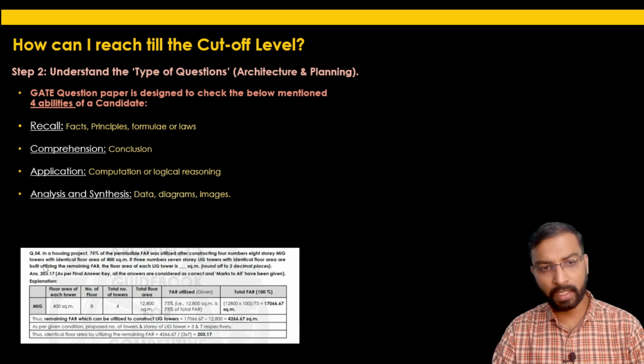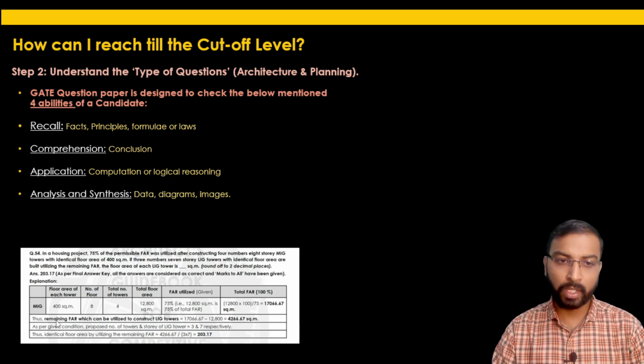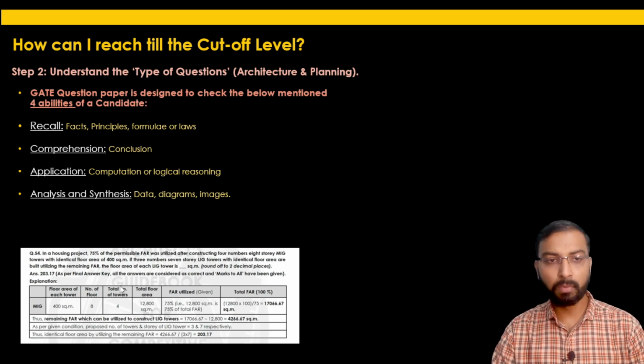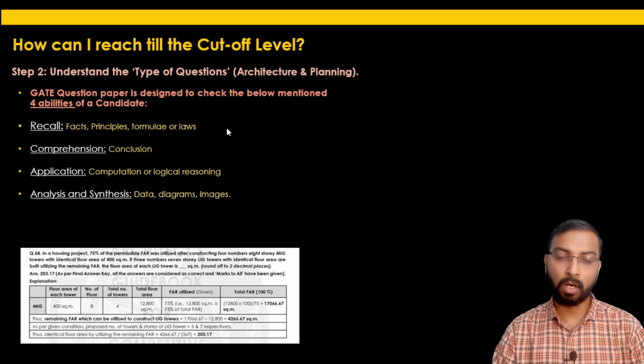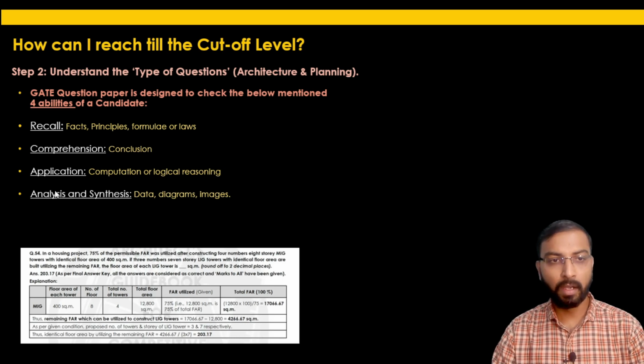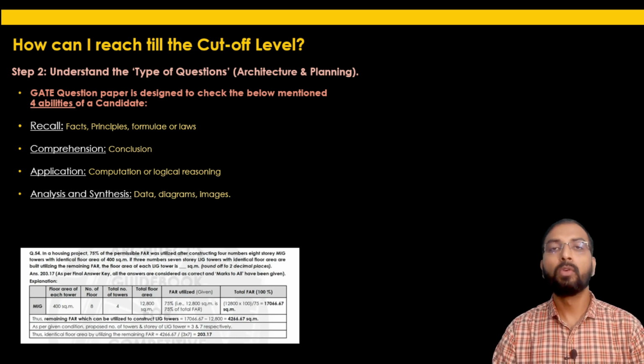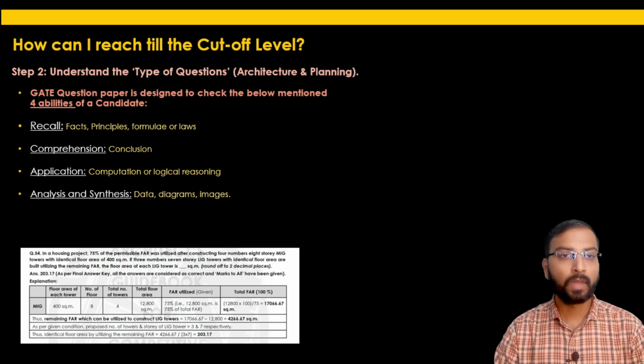Now how we have done this entire calculation, we have already discussed in the previous lecture while solving the GATE 2021 architecture and planning paper. So this is the fourth type of question, which is based on the ability to check analysis and synthesis. So roughly the question paper, or the section of architecture and planning, will check these 4 abilities of a candidate who is appearing for the GATE exam.